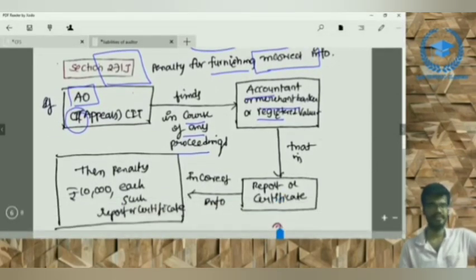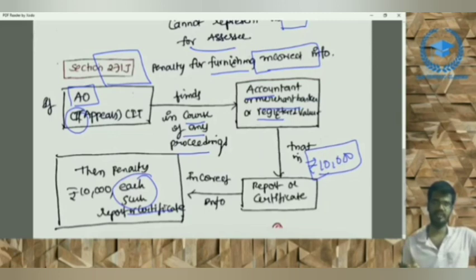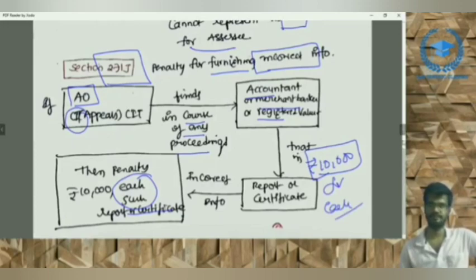for each such report or certificate which is incorrect, a rupees 10,000 penalty shall be levied. Right? It is for 3 persons, that is the assessing officer or Commissioner of Income Tax Appeals finds, 3 persons: accountant, merchant banker, registered valuer. Any incorrect information, rupees 10,000. Rupees 10,000 for what? For each report or certificate. This is 271J.